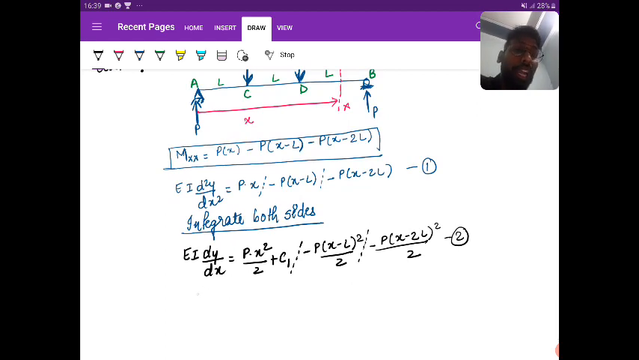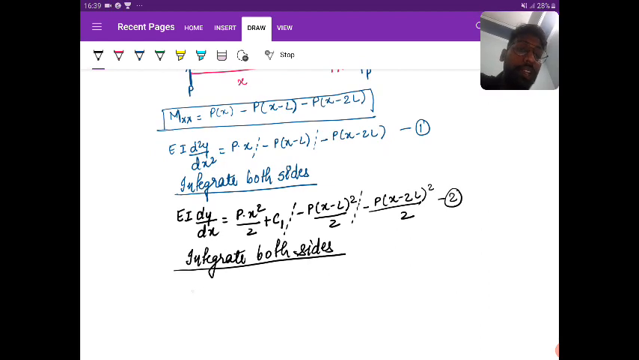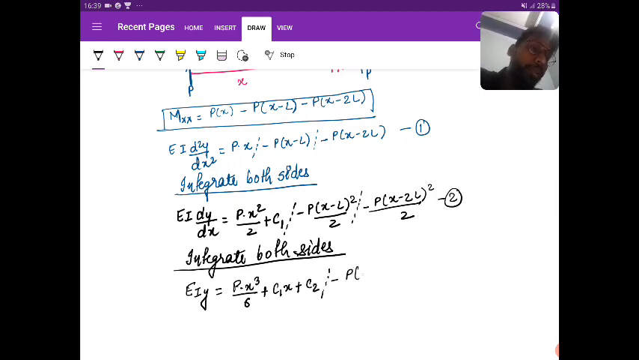Now again if I integrate both sides, what you are going to get: EIY is equal to P into H cube by 6 plus C1H plus C2, minus P into (H minus L) whole cube by 6, minus P into (H minus 2L) whole cube by 6. Yes or no? So this is my third equation, right?